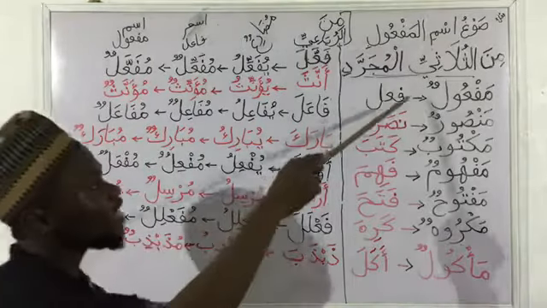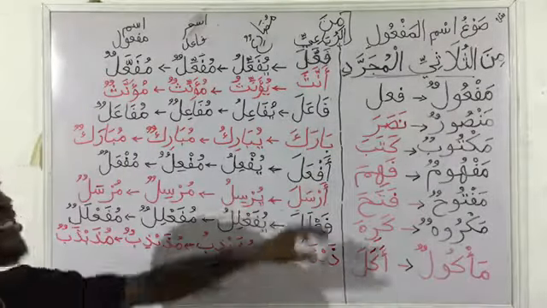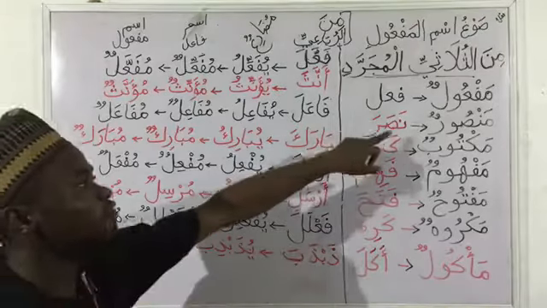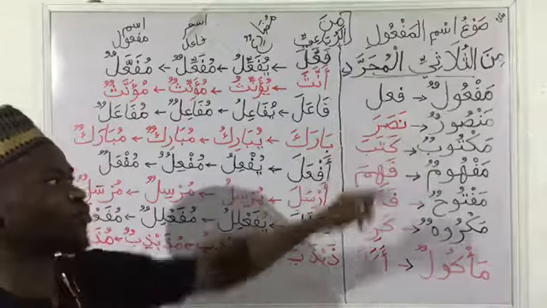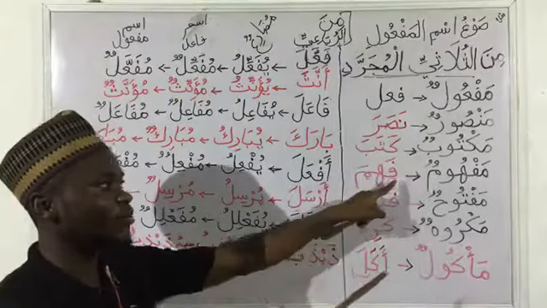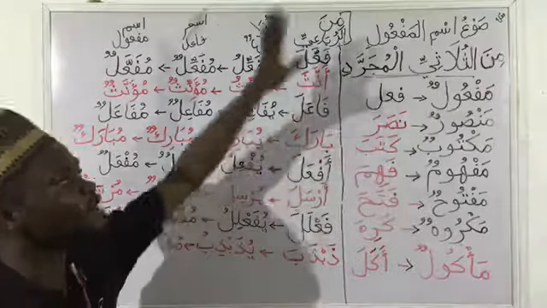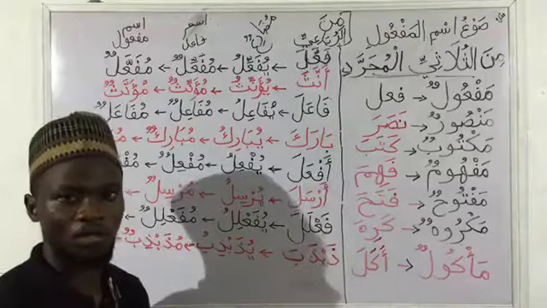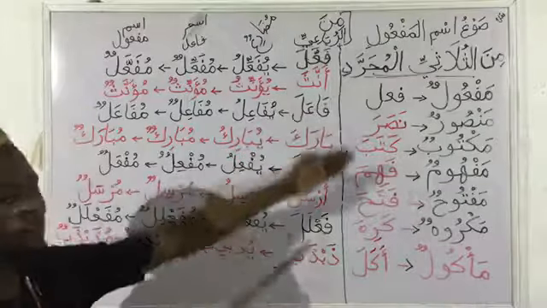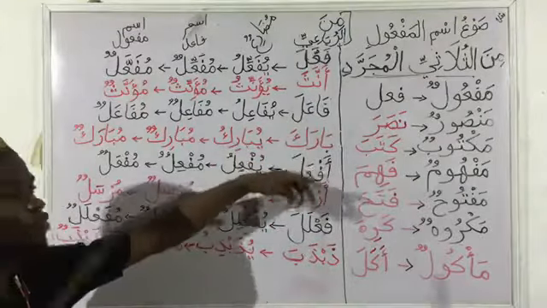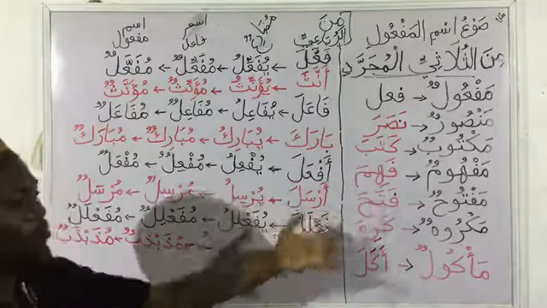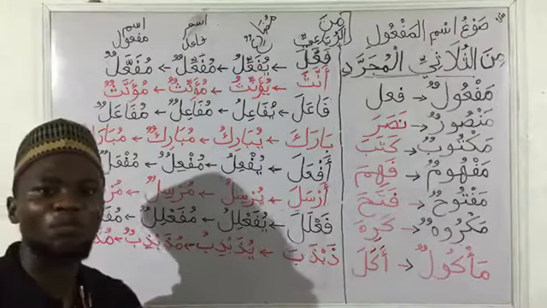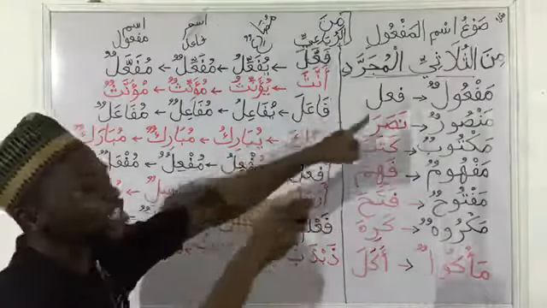And also here in fa'ala, if you notice the examples we have here, we have an example for fa'ala, and we have an example for fa'ila here, which is fahima. If you notice, we don't have fa'ula here. That is because we cannot form ismu maf'uul from fa'ula. We only form them from fa'ala and fa'ila. We cannot form ismu maf'uul from the shape fa'ula.